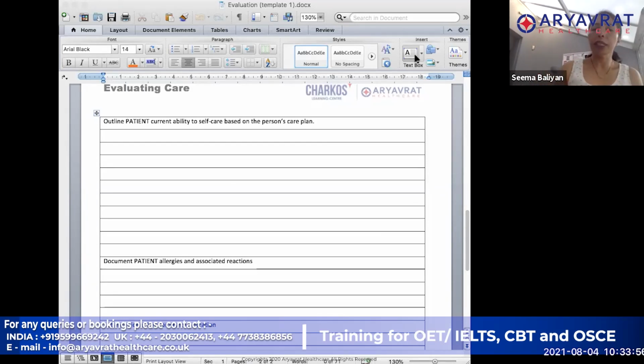Now, can you see that all of this that I have said is in present tense? So this is his current ability, what can he do now? Because as a nurse, if you are taking a handover from someone, you would want to know what the patient is now capable of doing, because that is going to decide how much care you need to give to a patient, or what are the things that you will need to assist the patient with. Understood? Any questions so far?